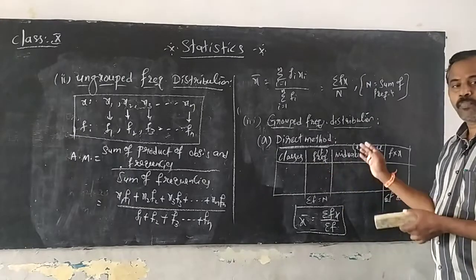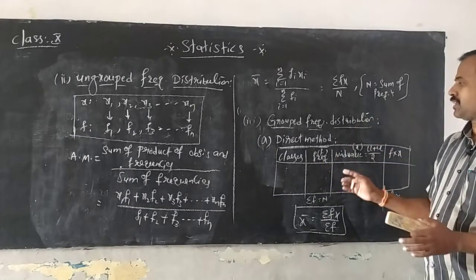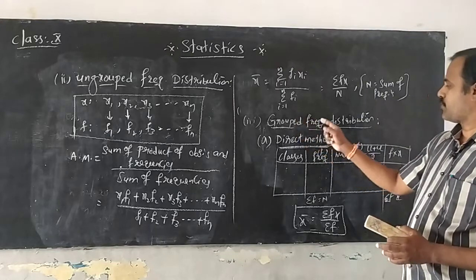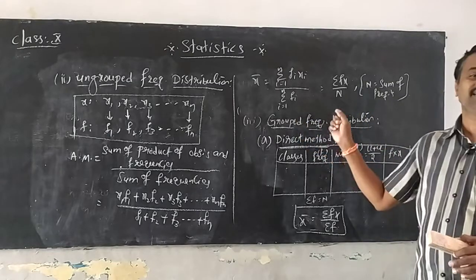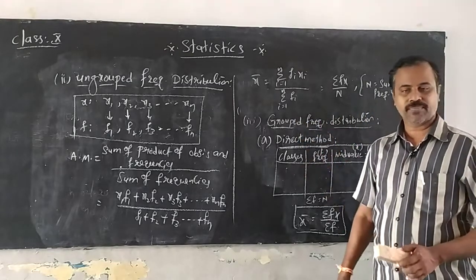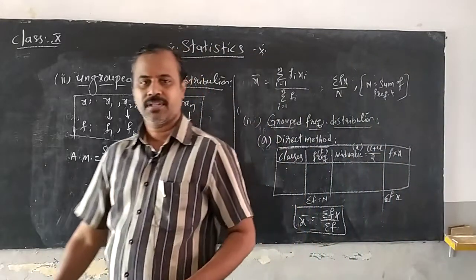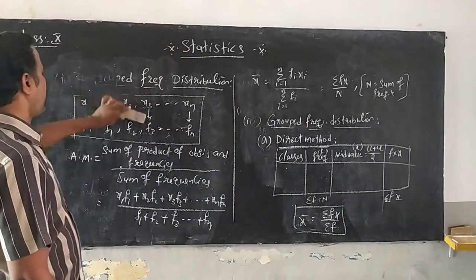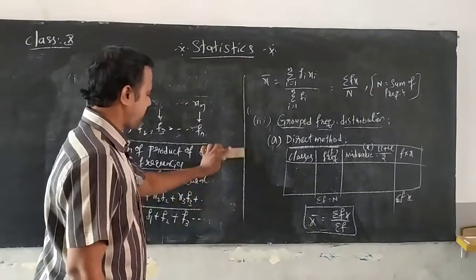This is your model table for the mean of grouped frequency distribution in direct method. Okay, let's see an example for this direct method.